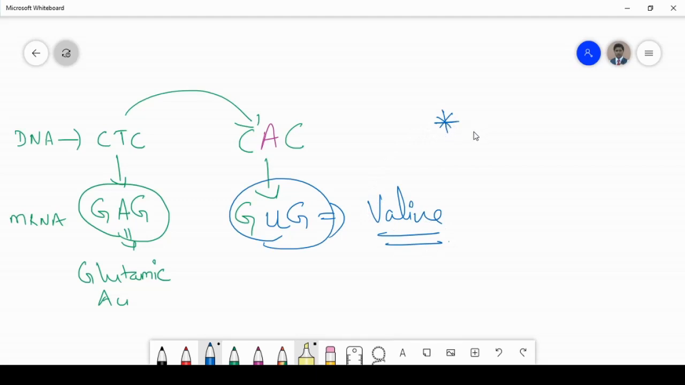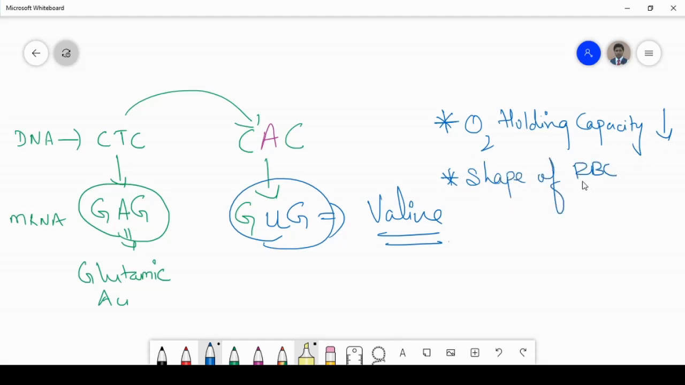So this is the defect that occurs. Now what are the symptoms of sickle cell anemia? The O2 holding capacity decreases, and at the same time the shape of the RBC becomes sickle shaped. So the individual loses the oxygen holding capacity and normally the individual dies.